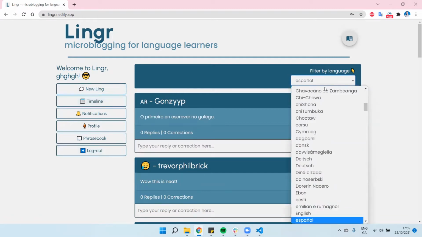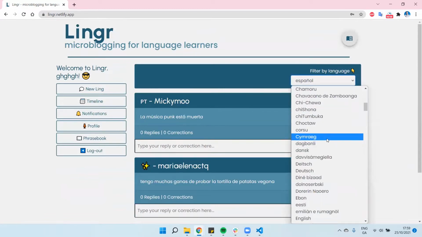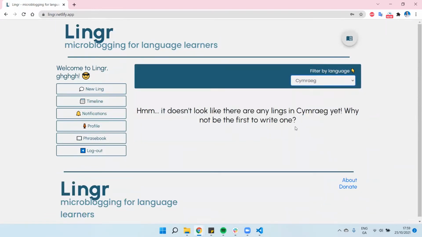Another cool thing in the timeline, you can filter by language. So if we put in Espanol, you see only the tweets in that language. If you pick a language that no one's done yet, like Welsh, it'll say that.